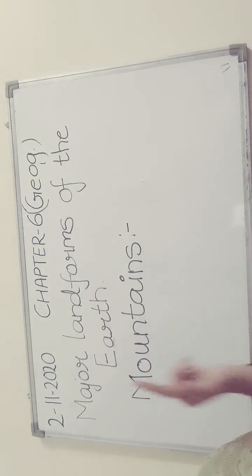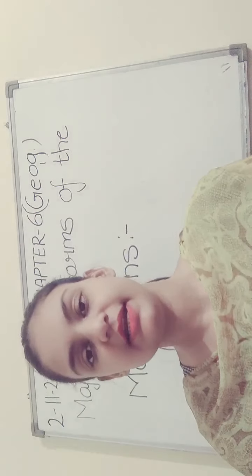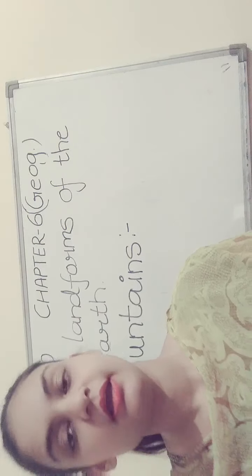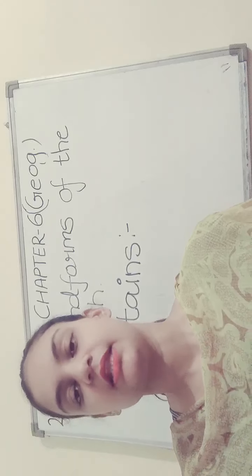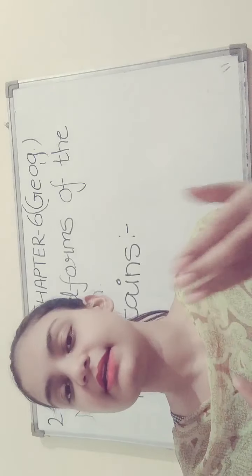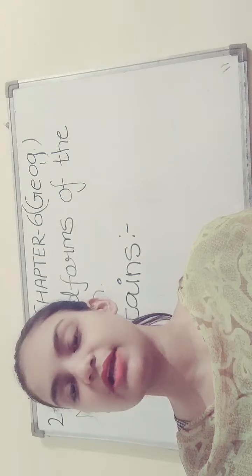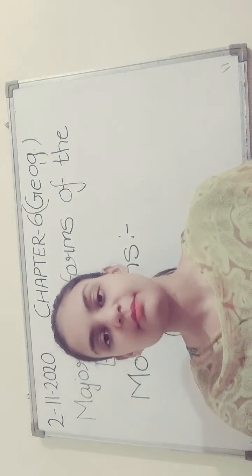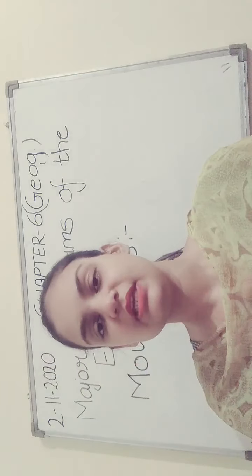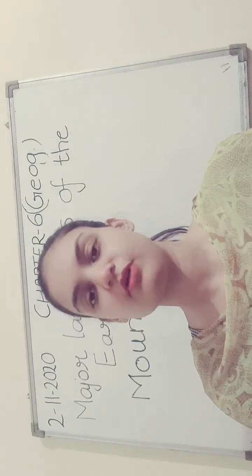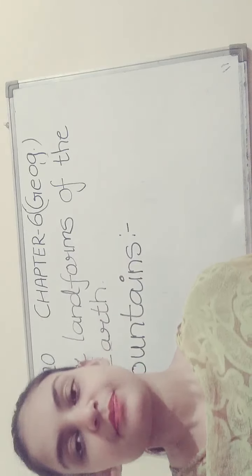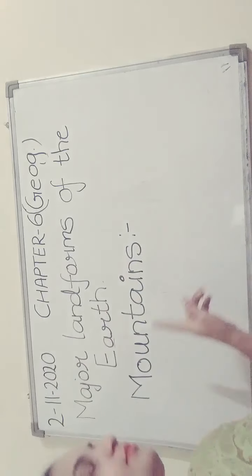The name of the chapter is Major Landforms of the Earth. Till now in this chapter we studied about the internal process, the external process, what is erosion, and what is deposition. Erosion means the wearing away of the earth's surface, and again it gets rebuilt, and that process is known as deposition. We studied that there are three major landforms of the earth, that is mountains, plains and plateaus. Today we are going to study about mountains.